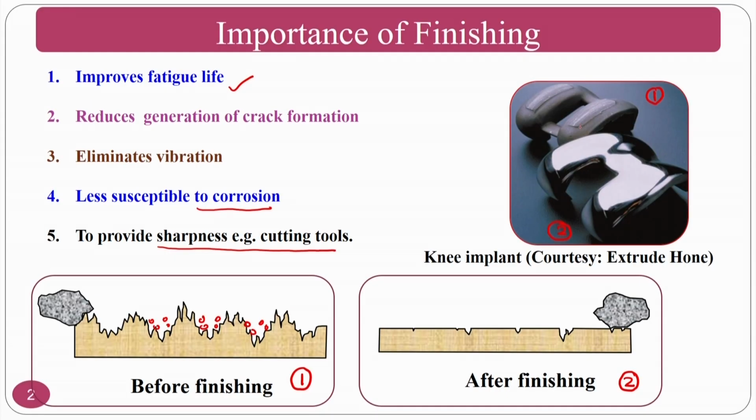Assume the body fluids flow on it. It will obstruct the flow. With the finished surface there may also be some obstruction, but compared to the unfinished surface, it will be less. So the body fluids easily flow and won't stay in the surface valleys, and corrosion will not take place. And the life of this knee implant will be enormous.